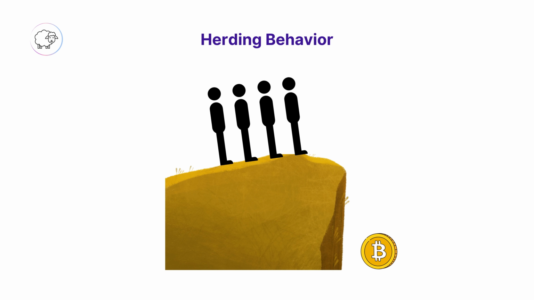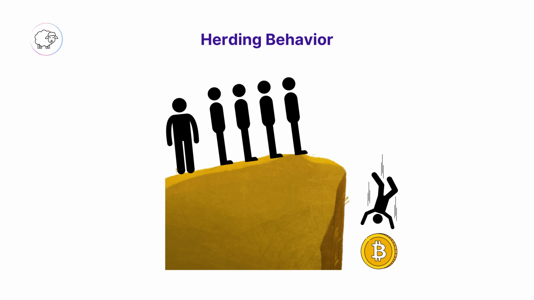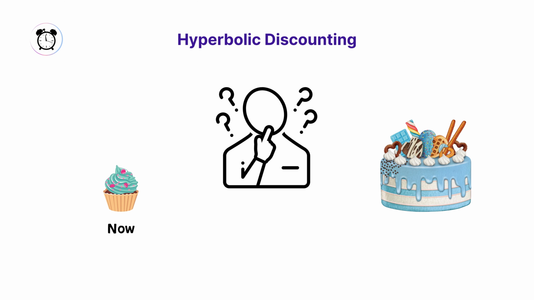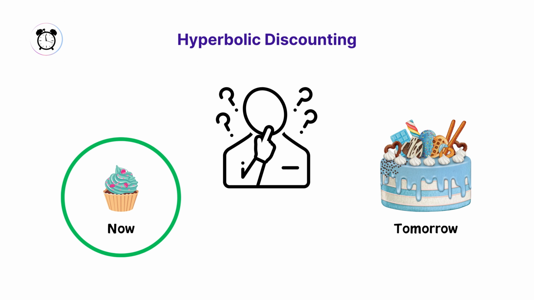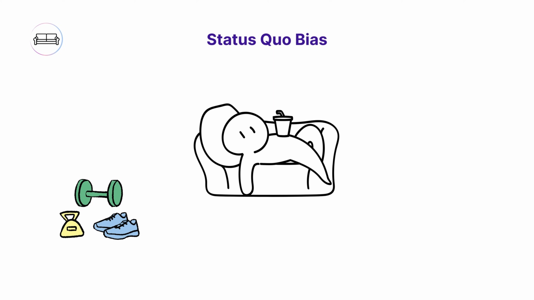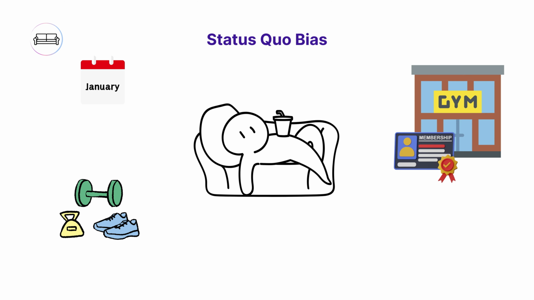Herding behavior. The tendency to mimic the financial behaviors of the majority, such as following investment trends without independent analysis. Hyperbolic discounting. Valuing immediate rewards more highly than future rewards, which explains why some struggle with savings and prefer immediate gratification. Status quo bias. The preference to keep things the same by doing nothing or sticking with a decision made previously, such as keeping a subscription service because it's been active for a long time, regardless of its current value.